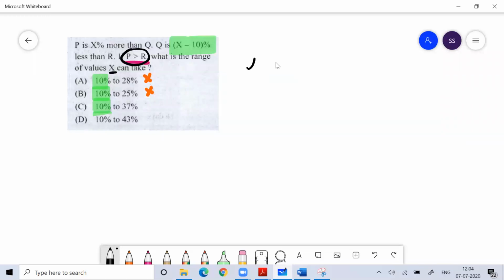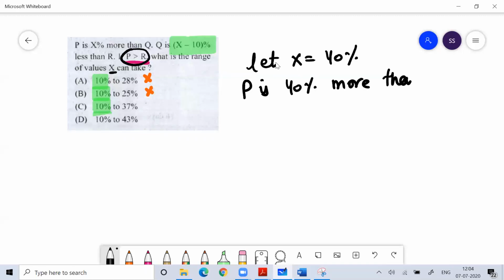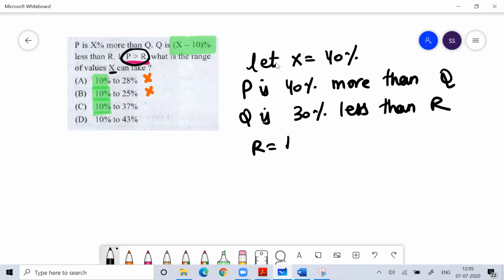Okay, so let X be equal to 40%. It means P is 40% more than Q, and Q is 40 minus 10, so 30% less than R. Let R be 100. So what is the Q value? Q would be 70.